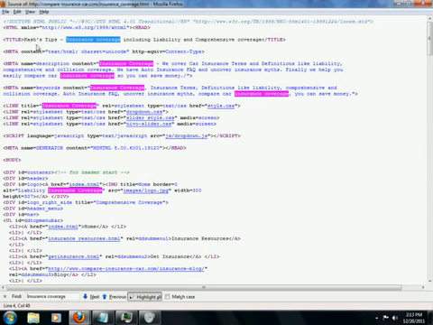Notice that in my title tag I start out with Cash's tips, and the reason I did this is to differentiate a little bit from some of the other results out there. Remember, one of the things you need to do is increase your click-through rate, so I put that in the beginning, but then I go insurance coverage including liability and comprehensive coverage. Remember that you also want to use different terms, similar terms, synonyms, relative to your keywords. Okay, so that's the idea there. In my title tag, you'll notice that I basically have insurance coverage and comprehensive coverage within the title.